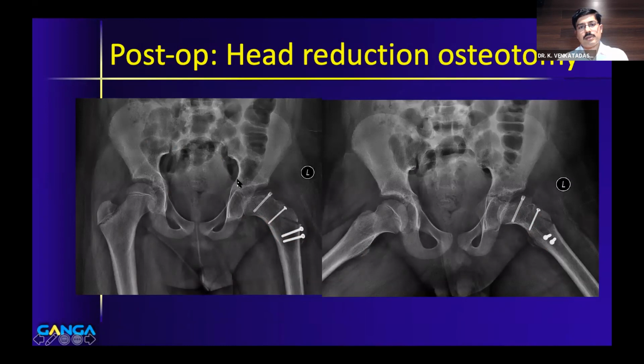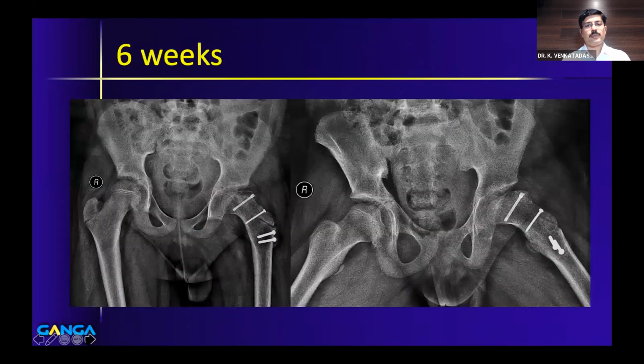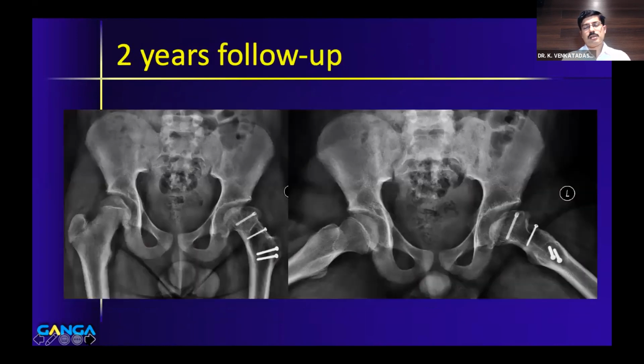Some of the patients who need head reduction osteotomy will have associated acetabular dysplasia. For this child, there was dysplasia, but the joint was not very unstable, so we did not do a periacetabular osteotomy. That's the 6 weeks follow-up. The osteotomy has healed well, and that's a 2-year follow-up. We do not know how long this hip will last, but I would not prefer to call it a salvage operation, and rather call it a corrective strategy where we are trying to normalize the morphology of the hip as well as the biomechanics of the hip joint.